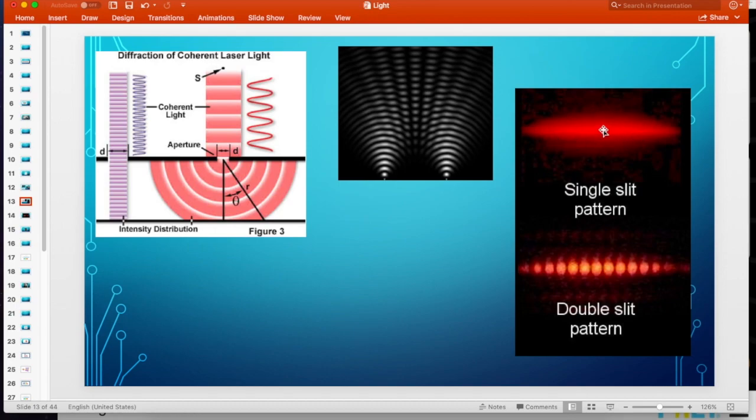This is what a red laser shining through a single slit just like this would look like. You're not going to get a single focused dot because the light bends back around the slit opening and ends up spreading out.